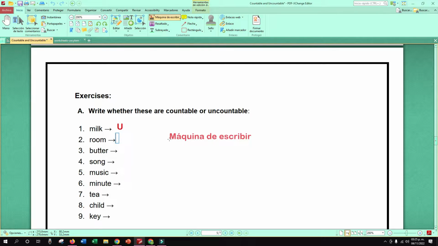Can you count rooms? Countable or uncountable? Countable. Perfect. Butter. Countable or uncountable? Uncountable. Perfect. Song. Countable or uncountable? You know song, right? Canción.